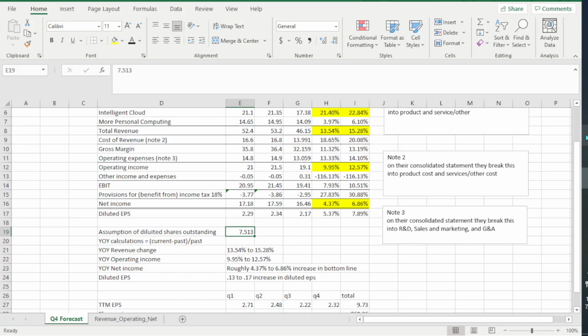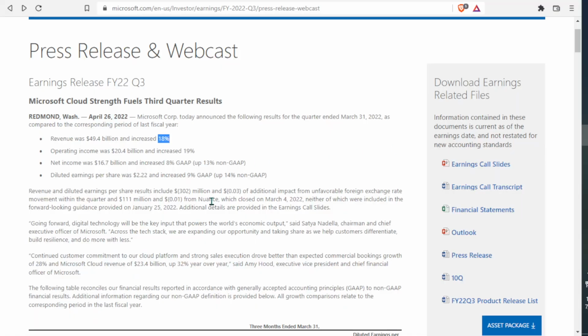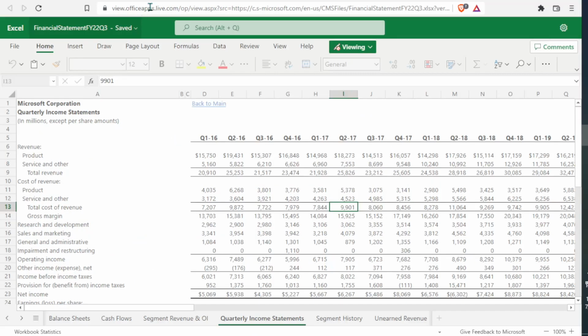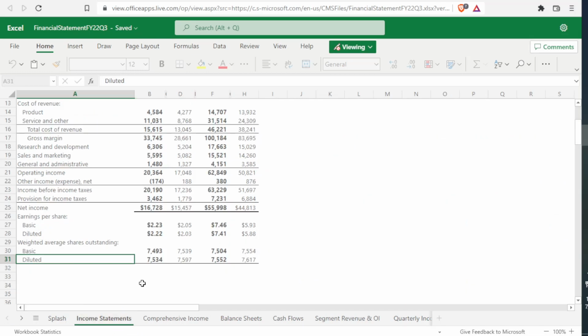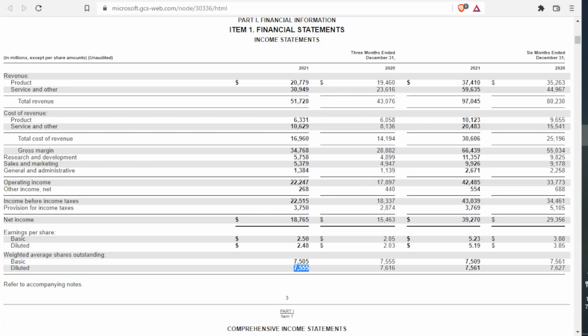How did I come up with that number? Well, I'm going to show you guys. So we're going to go back. We're going to look at their income statement. Here we have the diluted shares as 7.534 billion. Now what I'm going to do is pull up their prior quarter in the SEC filings. So right here, I'm going to move this tab over. Now here, as you guys can see, their diluted shares outstanding was 7.555 billion.